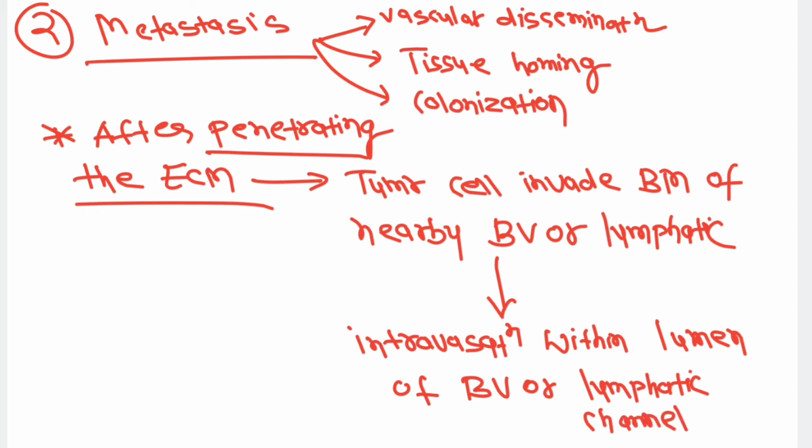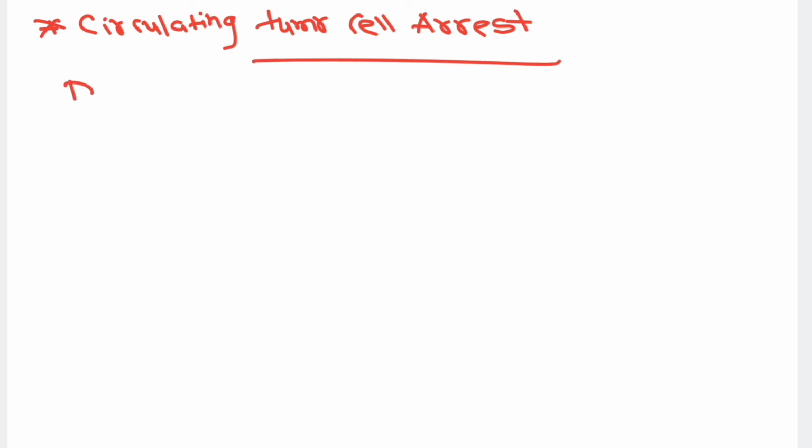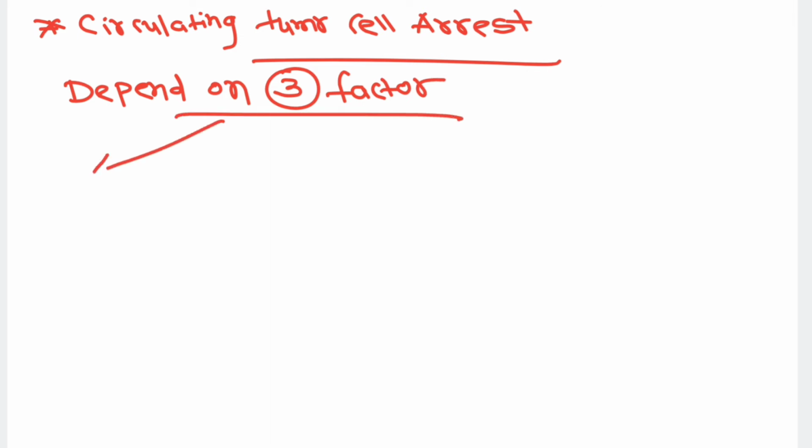And now the tumor cell will circulate in the blood vessel or lymphatics, and they will arrest at a particular site. So they will arrest at the site of metastasis. So circulatory tumor cell arrest will depend upon three factors. The one is that, obviously, the location and the vascular drainage of the primary tumor.